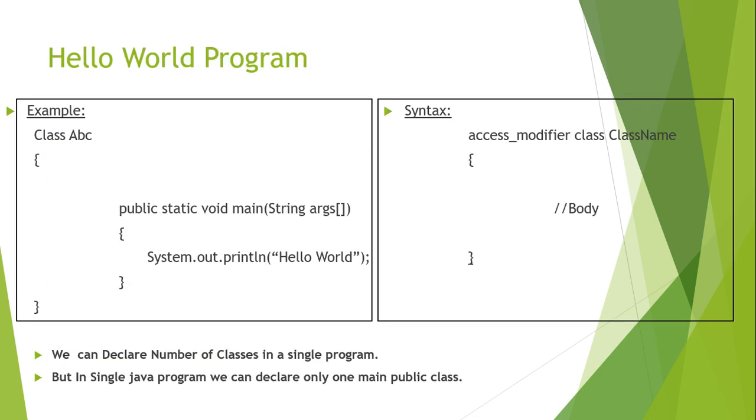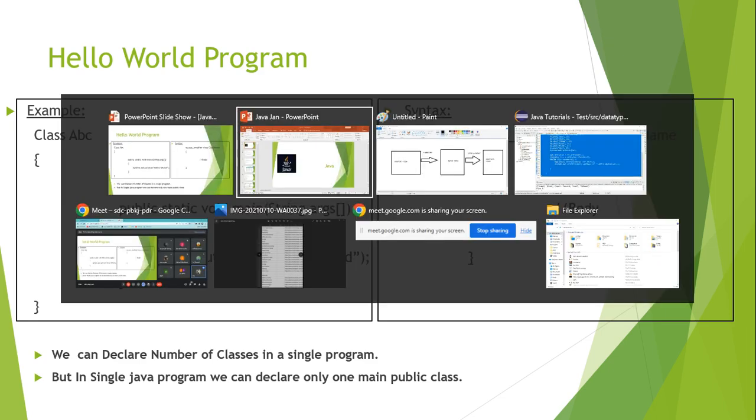Okay. After that, we will see one program. So our program looks like this. The first one, class ABC. After that we will write the main method. Now if you take the syntax, access modifier, class name, the first time it will look a little bit difficult, but it is very easy. We can declare any number of classes in a single program. We will take one example.